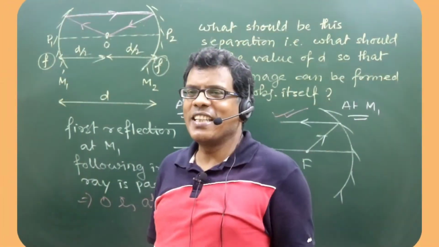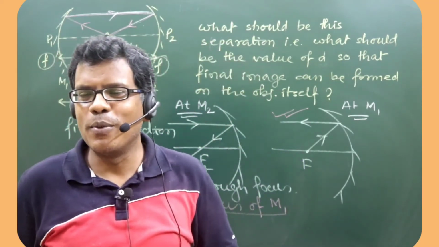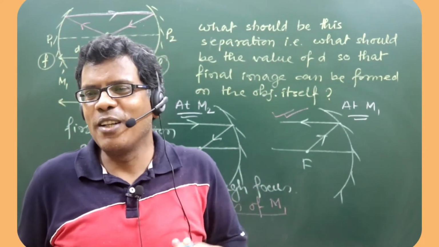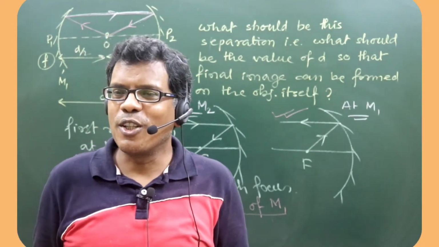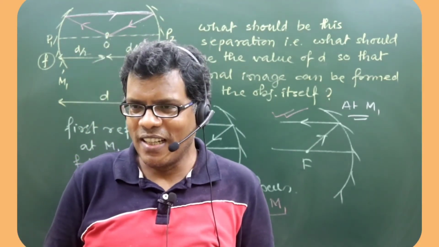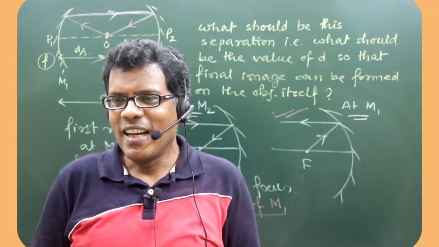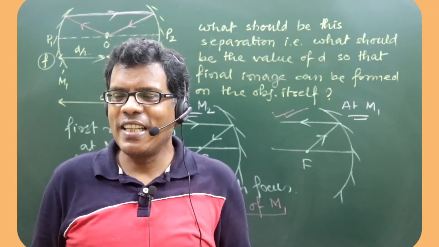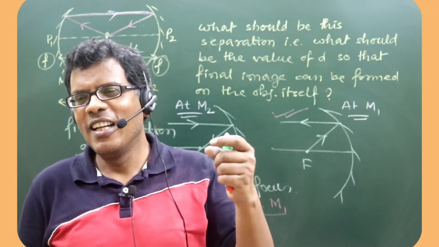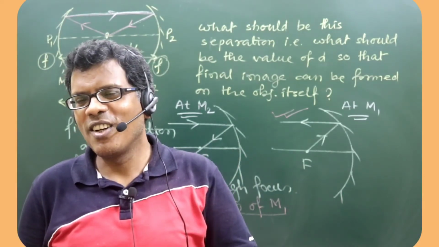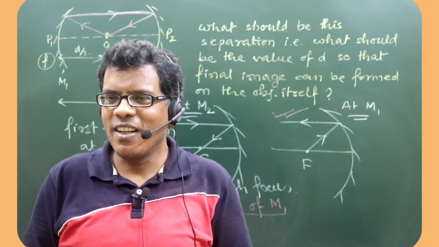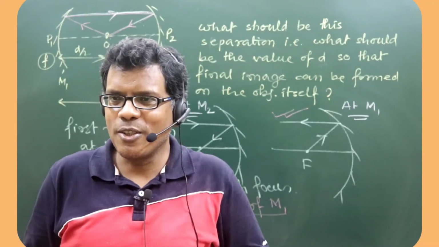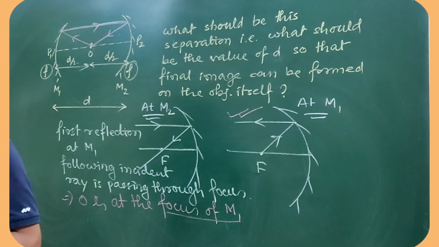So it is understood that object is not only at the focus of mirror M1, it is at the focus of mirror M2 as well. Are you getting it? Yes or no?